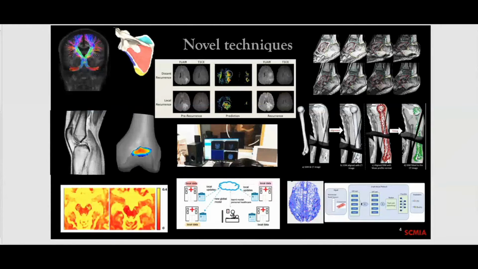So these are just some techniques that we have developed at our center. The first one that I'm showing here is called diffusion tracking. Here you can track the white matter of the brain. Here what I'm showing is a track called the dentatorubrothalamic tract. So what you are seeing here is that the tracks can actually be developed through mathematical modeling.